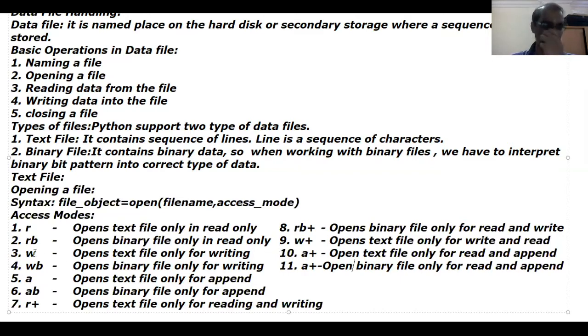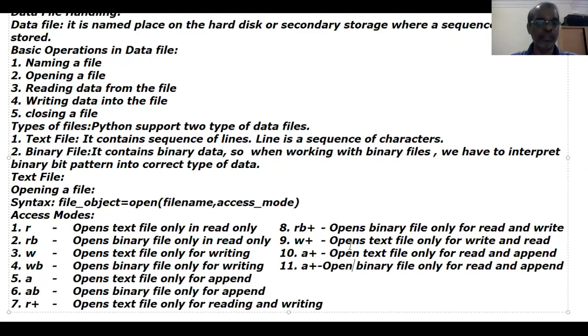W means only write. Opens text file only for writing. WB: W stands for write, B stands for binary. Opens binary file only for writing. A means append. Opens text file only for append. AB opens binary file only for append. R plus opens text file only for reading and writing. Since W is not mentioned, since plus is mentioned, it is read as well as write. RB plus opens binary file. B stands for binary, R stands for read, plus stands for writing. Opens binary file only for read and write.